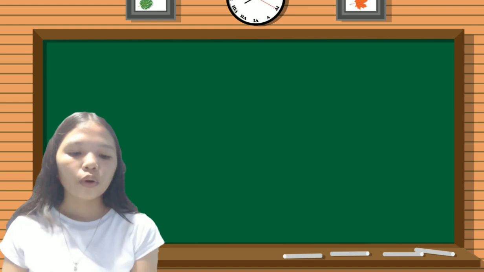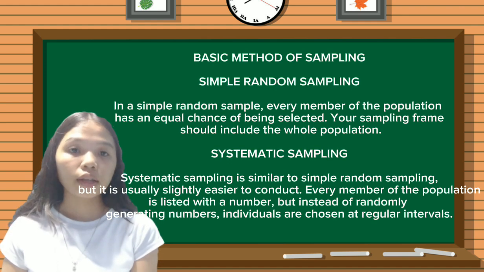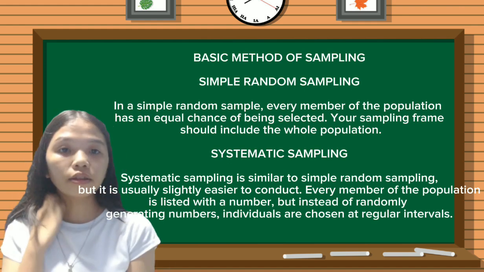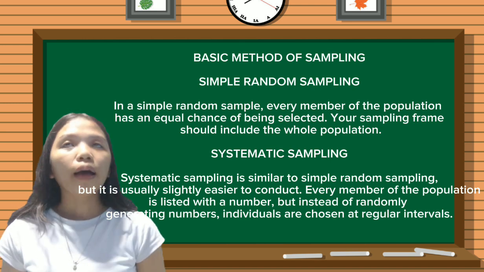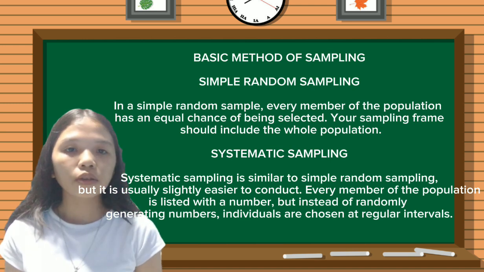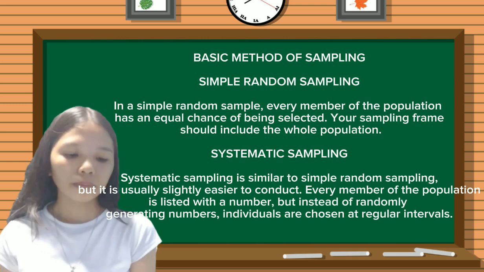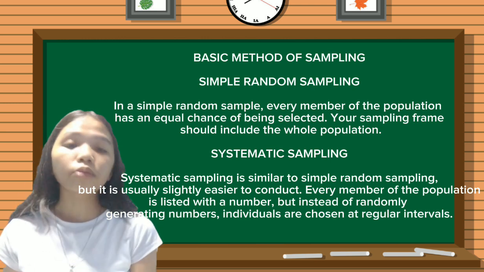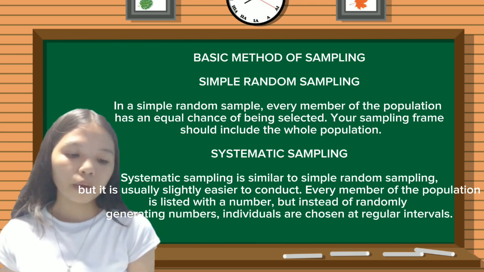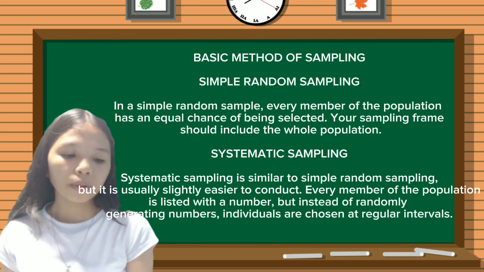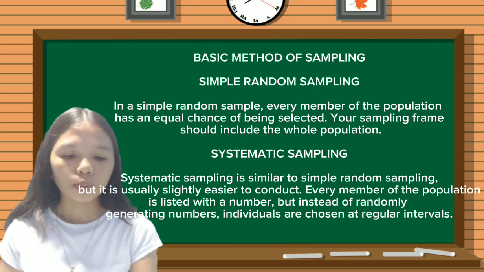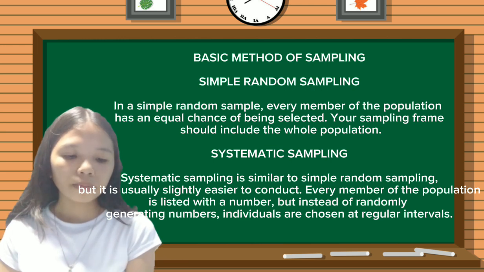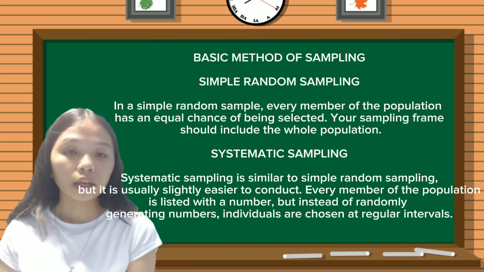Now we will be tackling the basic methods of sampling. First is simple random sampling. What is simple random sampling? In simple random sampling, every member of the population has an equal chance of being selected. Your sampling frame should include the whole population.